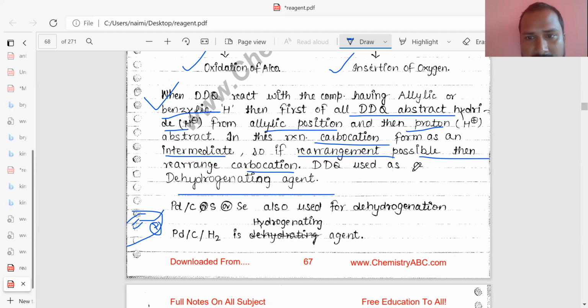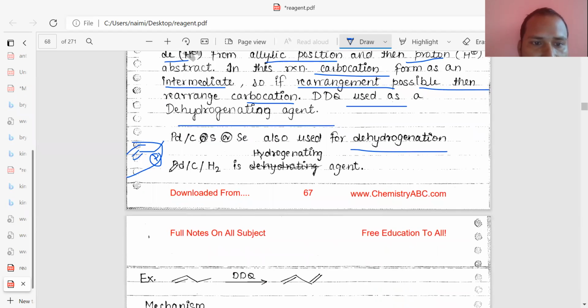DDQ is used as a dehydrogenating agent, meaning it releases hydrogen. Palladium on charcoal, or selenium, are also used as dehydrogenating agents. You can also see palladium on charcoal with hydrogen acting as a hydrogenating agent. So palladium on charcoal or selenium are used for dehydrogenation, and palladium on charcoal with hydrogen acts as a hydrogenating agent.